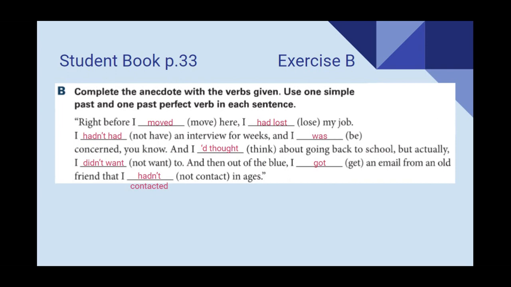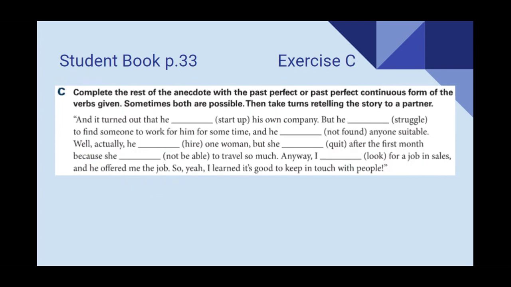Great. Now continue working on your student book page 33, this time on exercise C. Complete the rest of the anecdote with the past perfect or the past perfect continuous form of the verbs in parentheses. Sometimes both options are possible. Let's see. And it turned out that his own company. Here we're going to be using only past perfect. He had started up. Now pause the video and work on the rest.